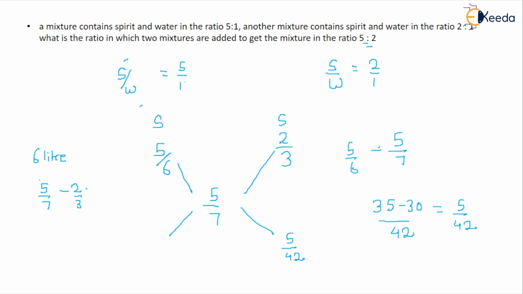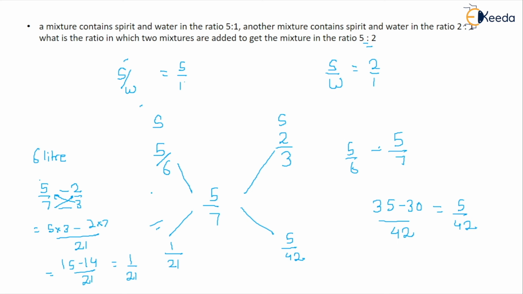This will be 15 minus 14, because this goes to this side, this goes to this side, and this is multiplication. So 5 into 3, that is 15, minus 2 into 7, upon 21. So this is 15 minus 14 upon 21. After solving this, it comes out to be 1 by 21.